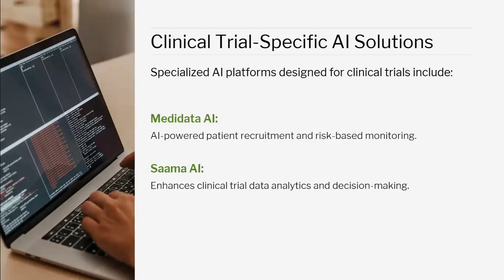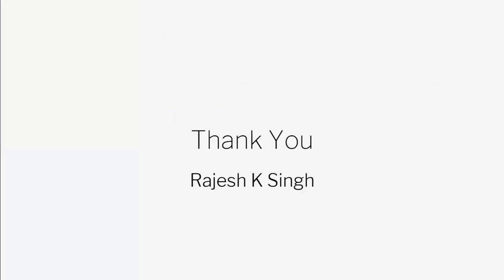Now, the clinical trial specific AI solutions. Specialized AI platforms designed for clinical trials include Medidata AI, an AI-powered patient recruitment and risk-based monitoring system. Another is Sama AI, which enhances clinical trial data analytics and decision making. So these are the two major AI platforms being used in the industry as of now. This was your introduction for today, and we'll go deeper and deeper into the AI.